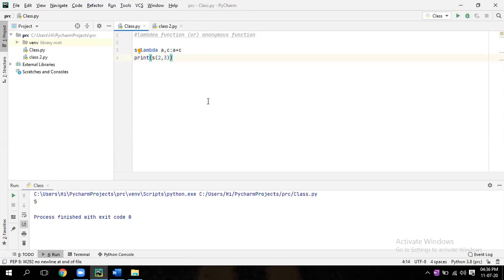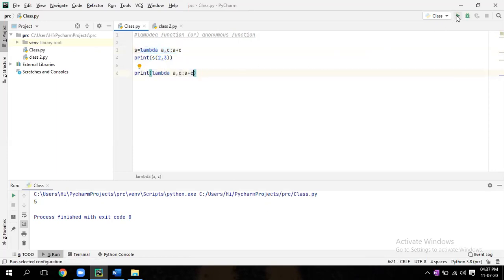Lambda function means, like in a normal function, how you define, you are giving some name to the function, right? Here you are not going to give any name to the function. It's one line. Just how to write it in one line? Enter one more. Write print, within bracket. Instead of s, copy that lambda a comma b comma c, colon a plus b plus c. You just copy that thing, till lambda. Copy. Paste it.